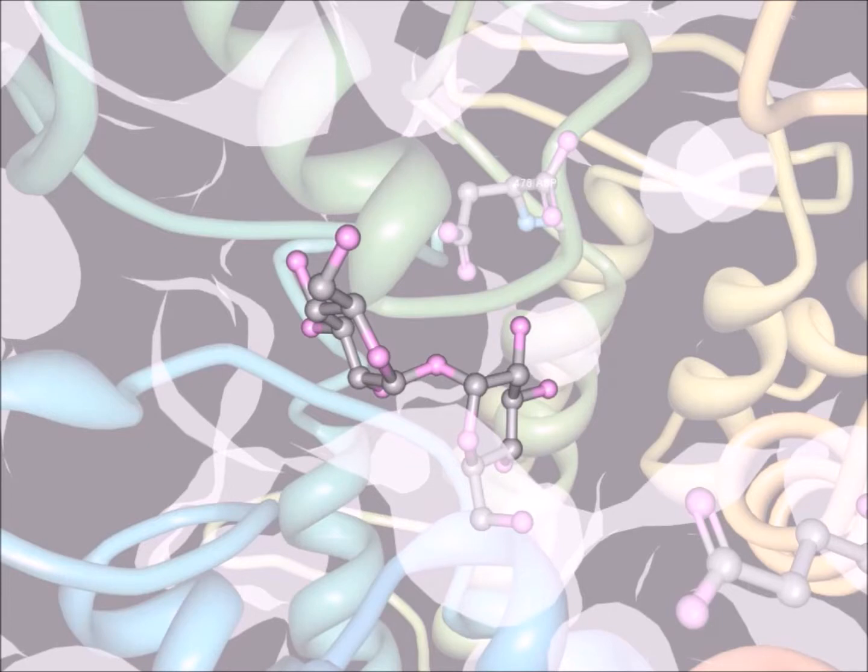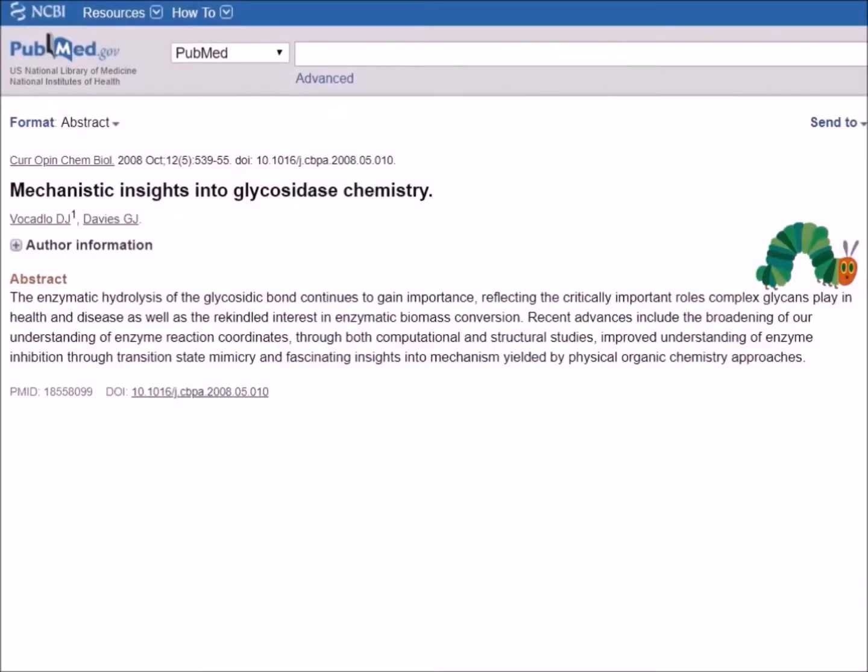Glycosidases employ two common mechanisms in glycosidic bond cleavage, one with either inversion or retention of anomeric stereochemistry. The caterpillar learned much about the biological basis of Trehalase, but he was still hungry.